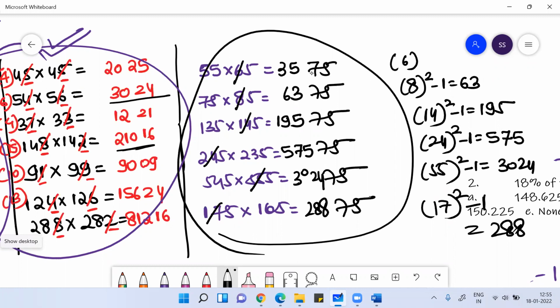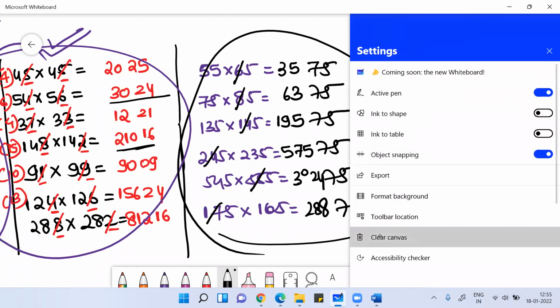Clear, everyone? Anyone, any doubt? Now, similarly, imagine you multiply two numbers where the tens place digit is the same and the sum of the unit place digits is 100.